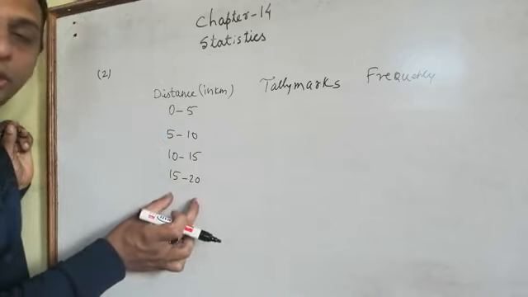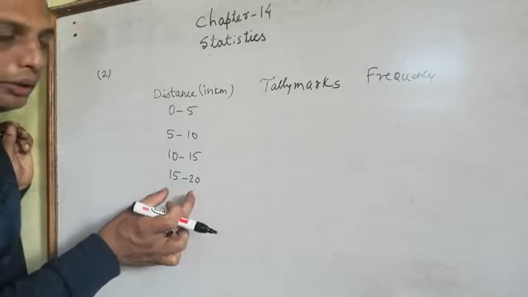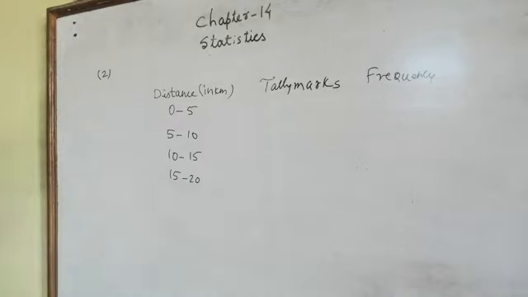Now you have to see from the data what is the longest distance traveled by an engineer. So it is clear that the longest distance covered by an engineer from the residence to the place of work is 32 kilometers.